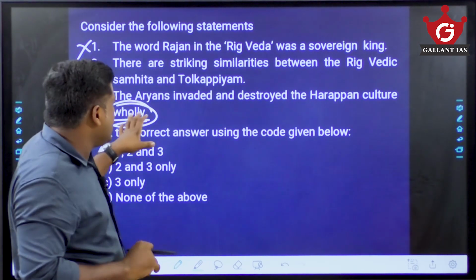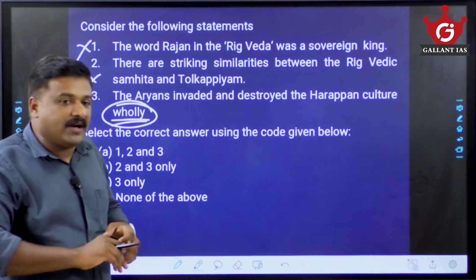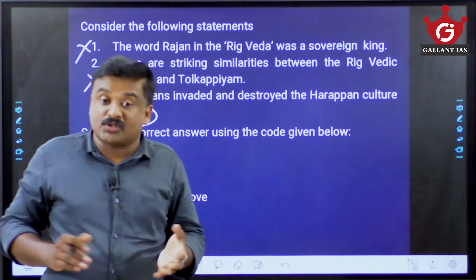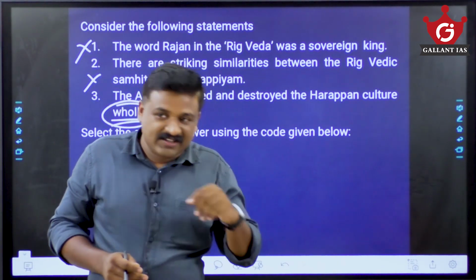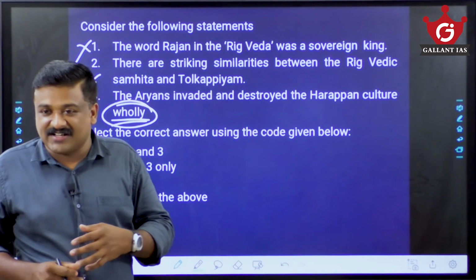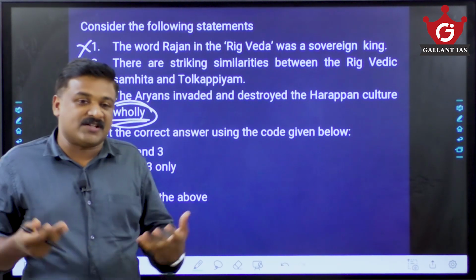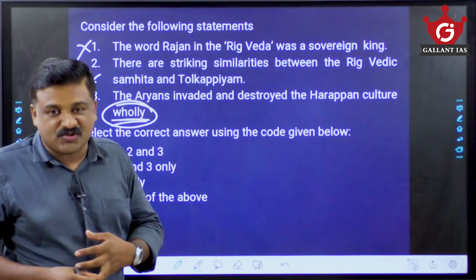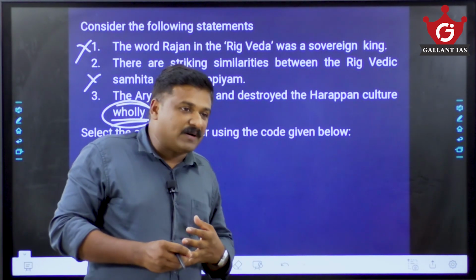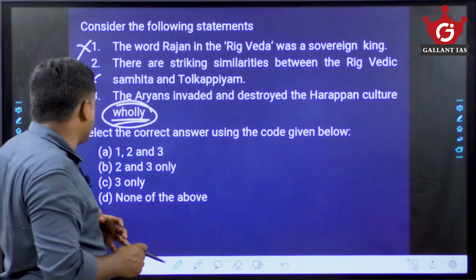No, multiple decline theories are there. Recent archaeological excavations say that a change in the subsistence strategy, or cropping pattern, is a reason for the decline of this urban civilization. So that statement is also wrong.